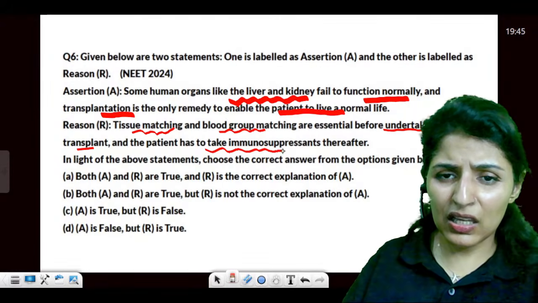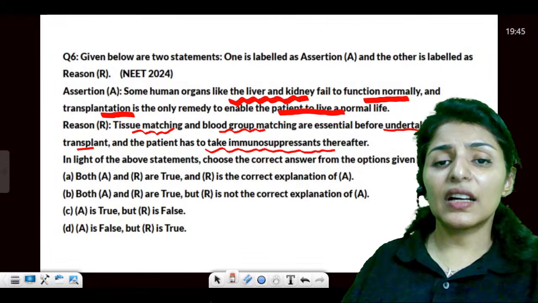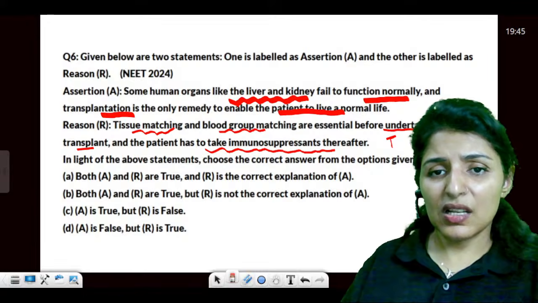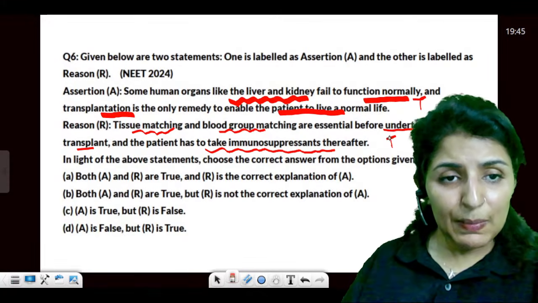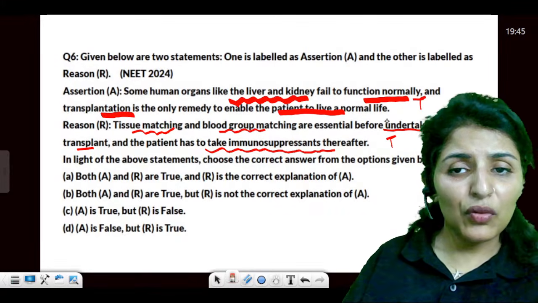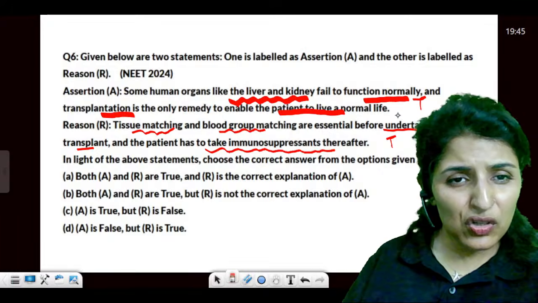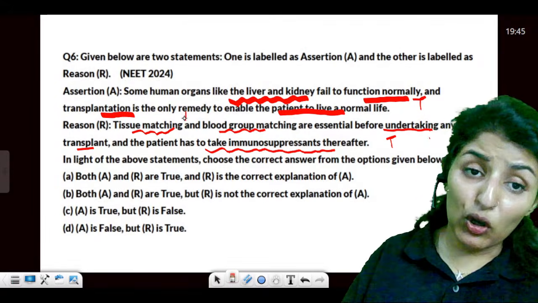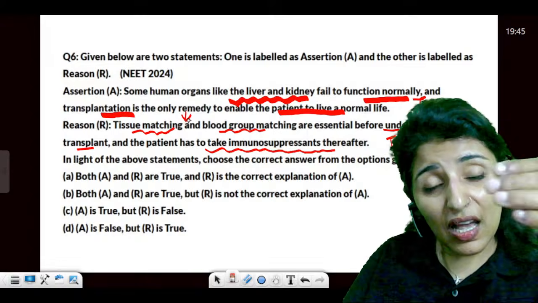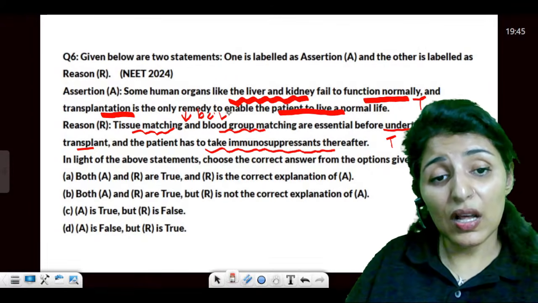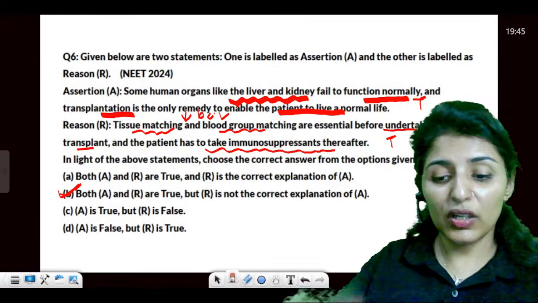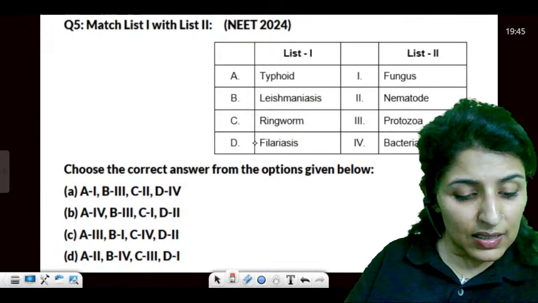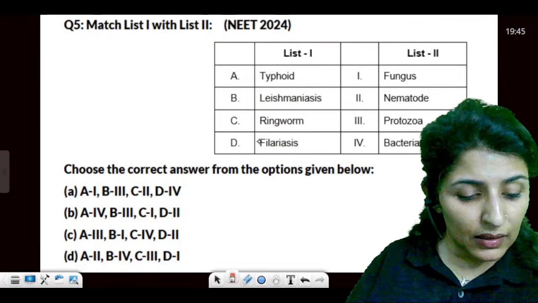The patient has to take immunosuppressants thereafter. Are these true? Both statements are absolutely true. But do they explain? Some human organs fail to function normally, and transplantation is the only remedy. This is right. But tissue matching, no, because it doesn't make sense. Answer will be: both true but not correct explanation. Is this clear?